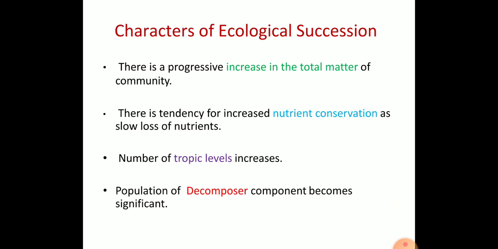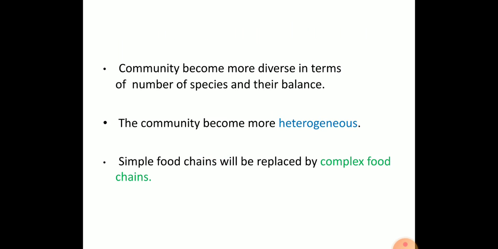Going to the characteristics of ecological succession, there is a progressive increase in the total matter of the community. That means there is a tendency toward increased nutrient conservation with slow loss of nutrients, the number of trophic levels increases at each succession level, and the population of decomposers becomes significant. The community also becomes more diverse in terms of number of species and their balance.